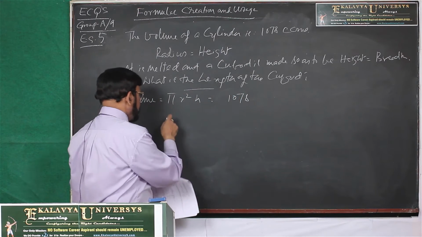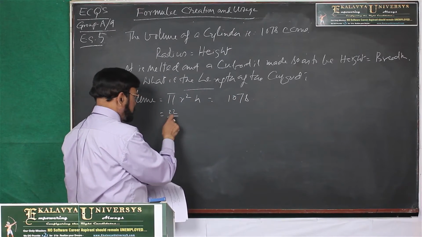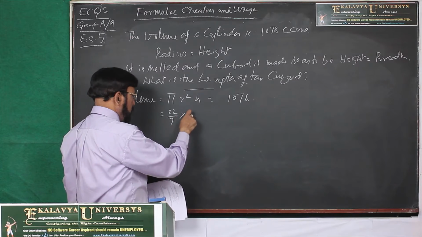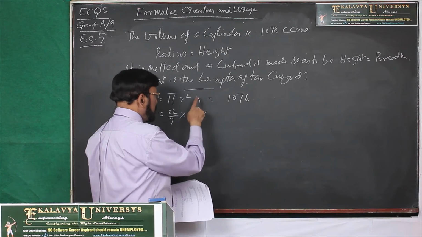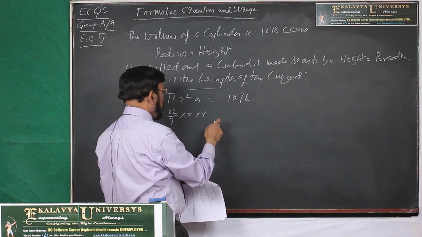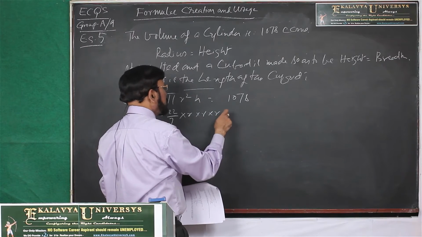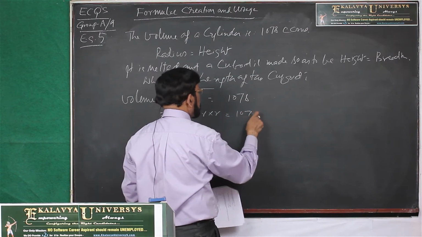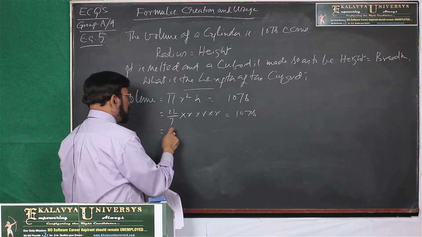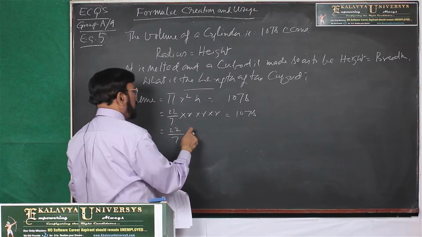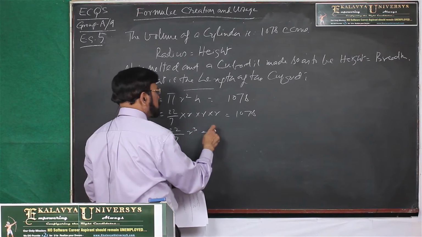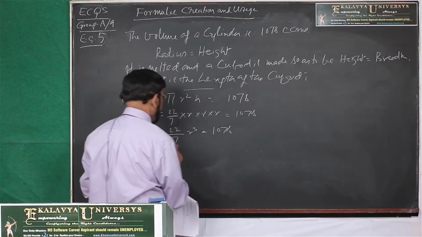1078. Then 22 by 7 into r into r, h is equal to r. Then one more r we write. 22 by 7 r cube is equal to 1078.